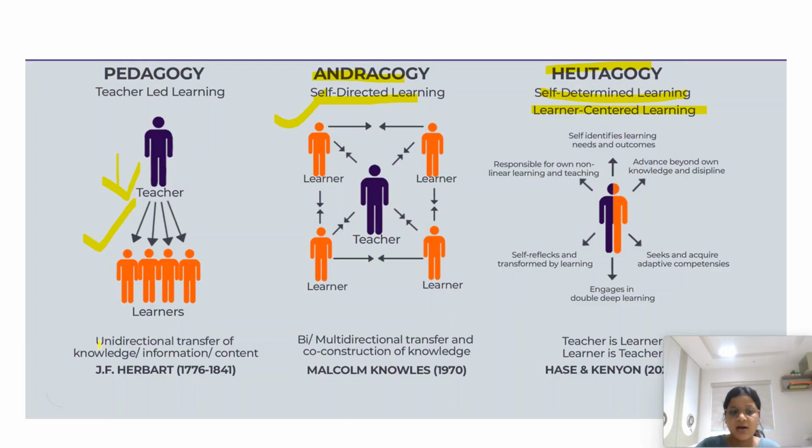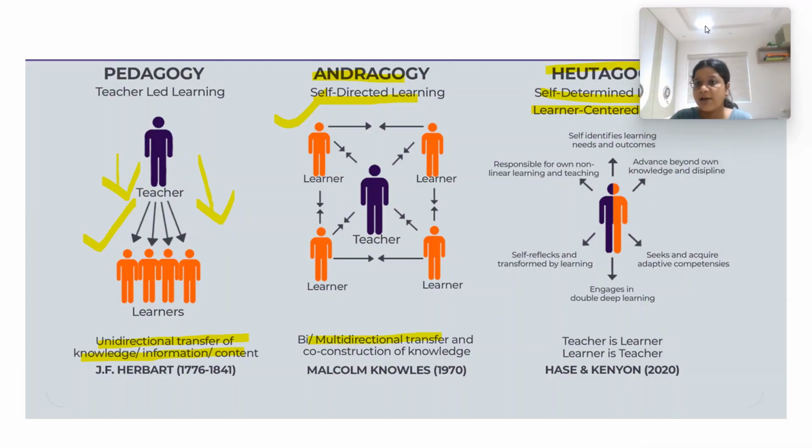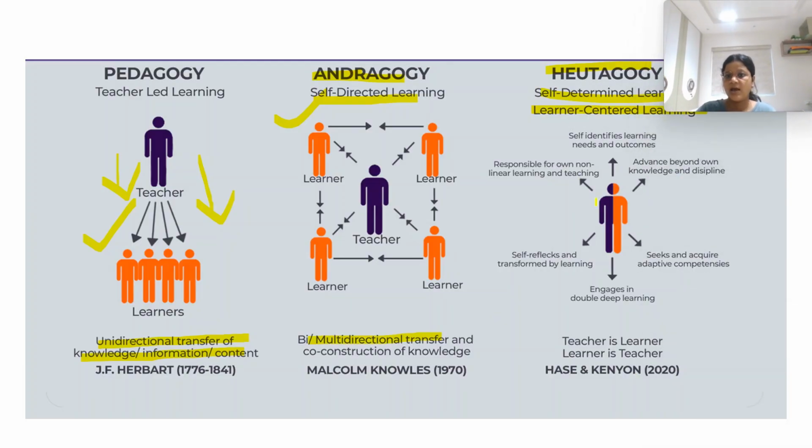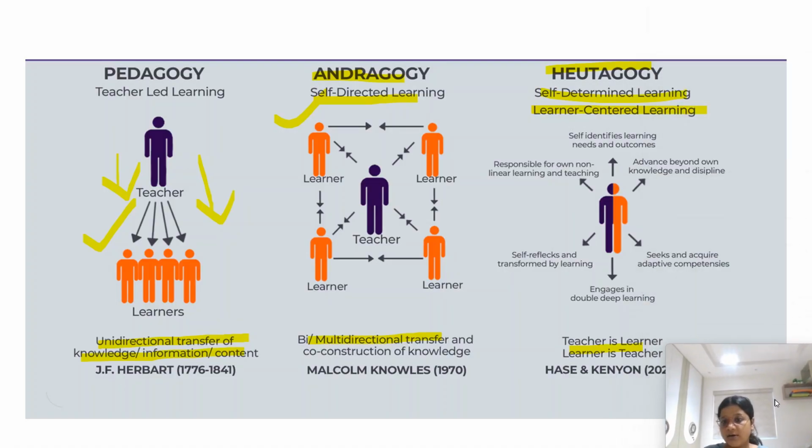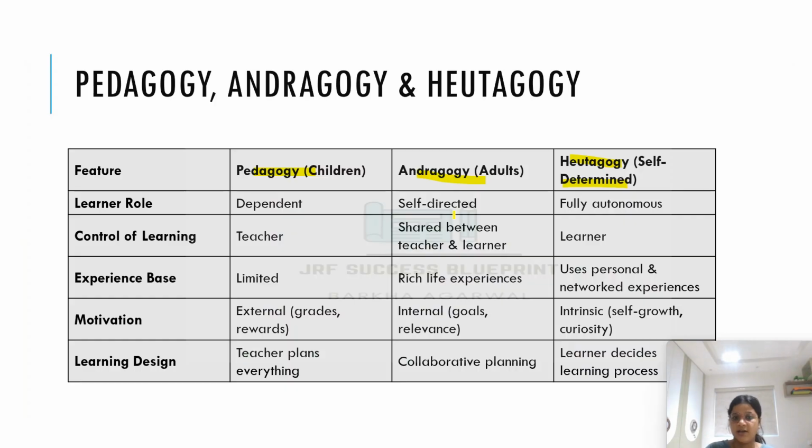Pedagogy is a unidirectional transfer of knowledge and information, that is, the information flows from teacher to learners. Pedagogy, remember, is children learning. Andragogy is bidirectional or multidimensional, that is, both teacher and learner take an equal role in learning. Now comes heutagogy. Here the teacher is the learner, the learner is the teacher. Now the learner is taking the sole responsibility of learning. So it is also known as a learner-centered method or self-directed learning.